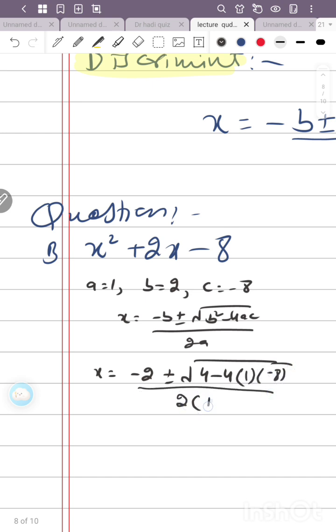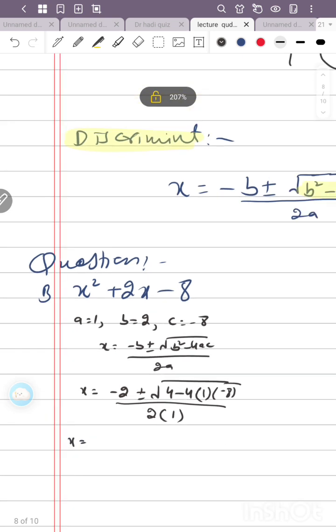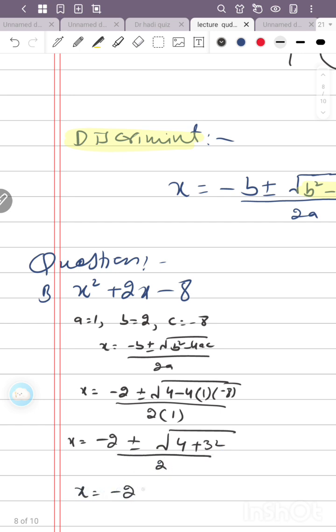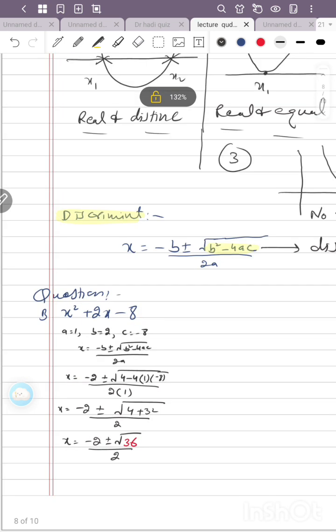So 2a is 2. We got minus 2 plus minus the square root of 4 plus 32, divided by 2. So minus 2 plus minus, this is 36. This is the discriminant, and this discriminant is a positive number. So our answer will be real and distinct. Look here how we prove that.